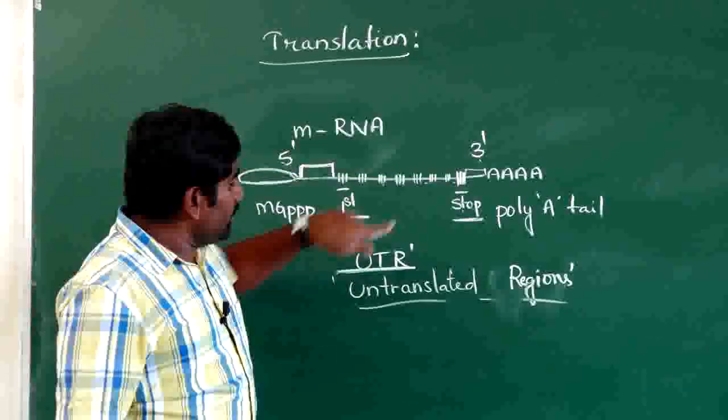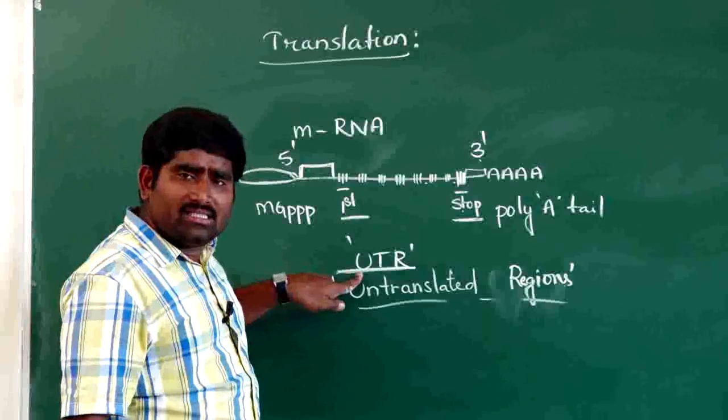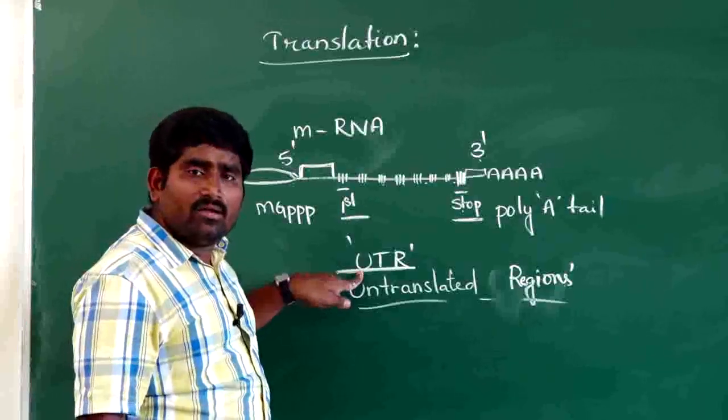So the function of UTR is to increase the efficiency of translation.